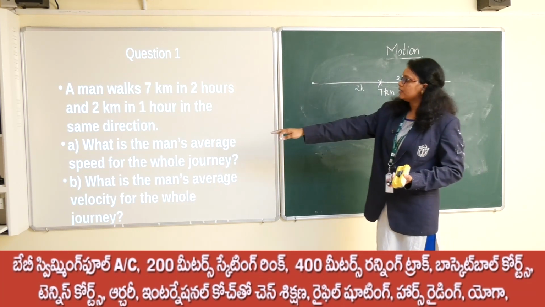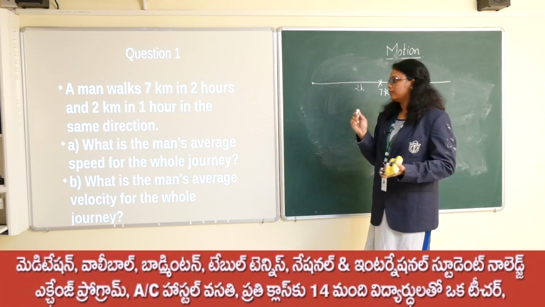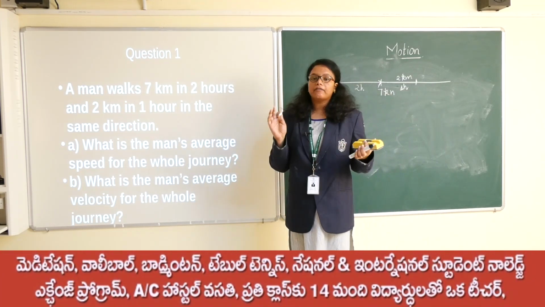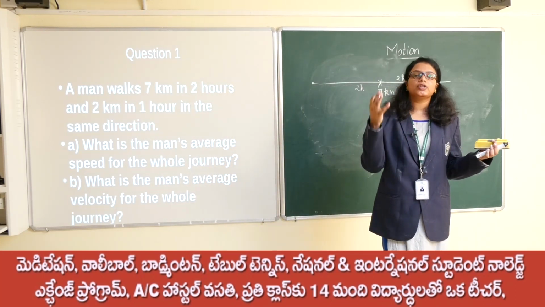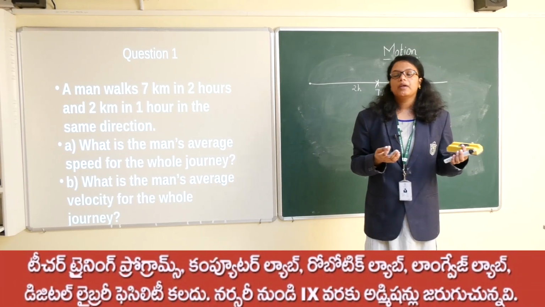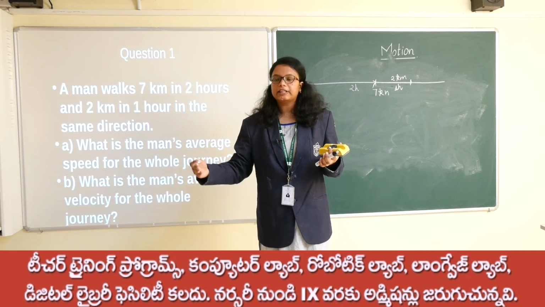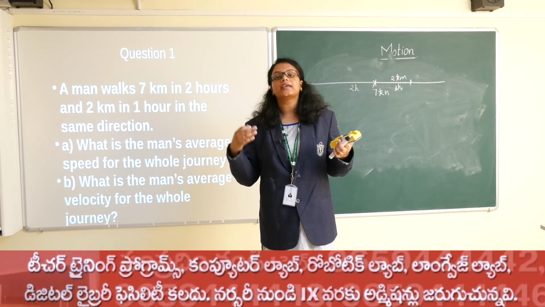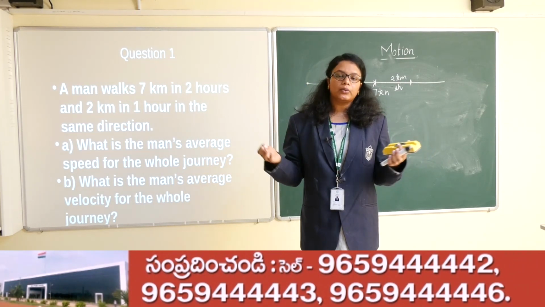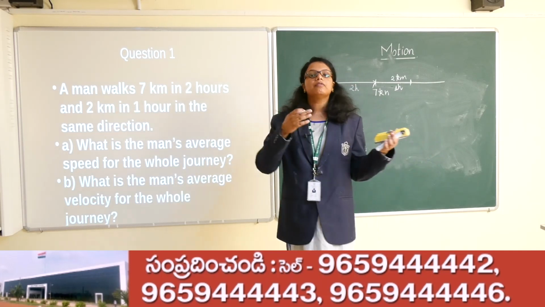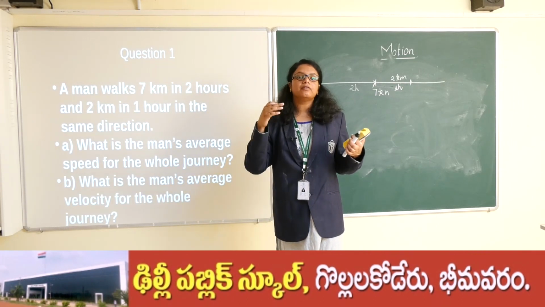So the first part is, what is the man's average speed for the whole journey? Yes, I forgot to tell you one thing. We will deal with average speed and average velocity only, because basically the motion which we are dealing with is non-uniform motion, where our speed will not be the same all the time. Like for the first 10 minutes my speed is different, and for the next 10 minutes my speed will be different, because as I have already told you, when we move on a crowded road our speed will be less, and when we move on a highway our speed will be more.